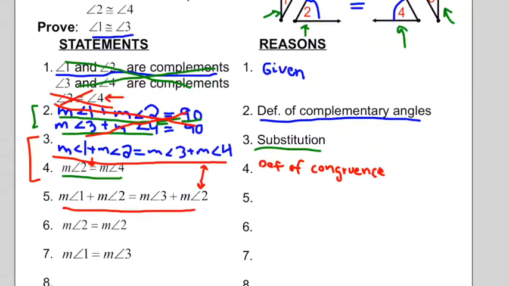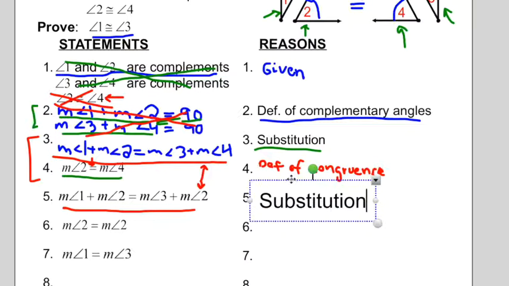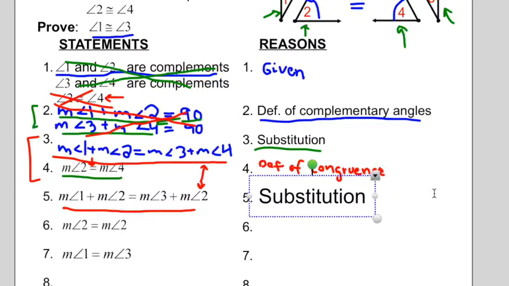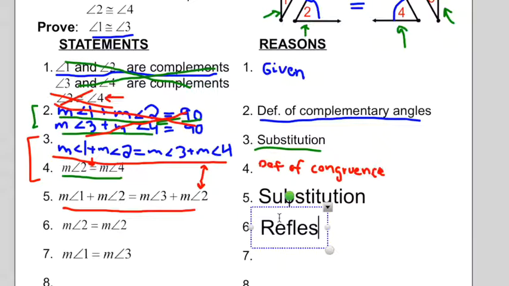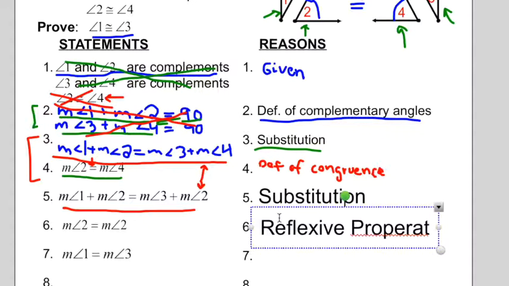That means that we can substitute them in for each other. Wherever I see one, I can substitute the other. Wherever I see measure of angle 4, I can substitute in the measure of angle 2 and vice versa. So that reason is substitution. The measure of angle 2 equals the measure of angle 2. That one should be easy. That is the reflexive property of angle congruence, but you can just say reflexive property.